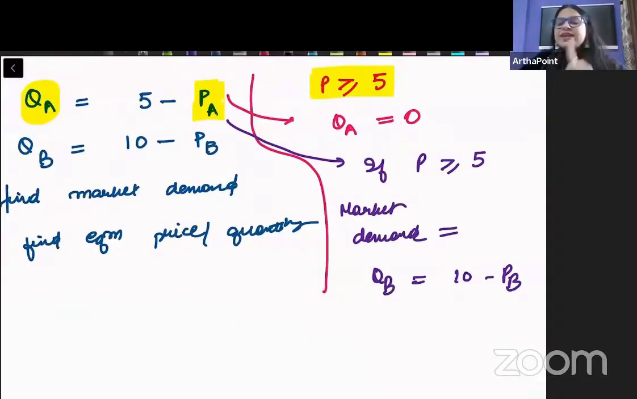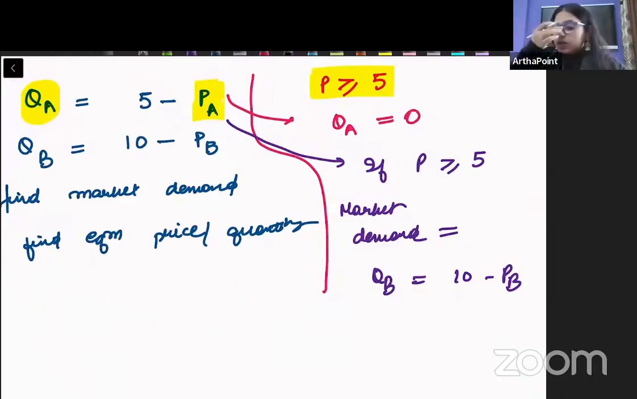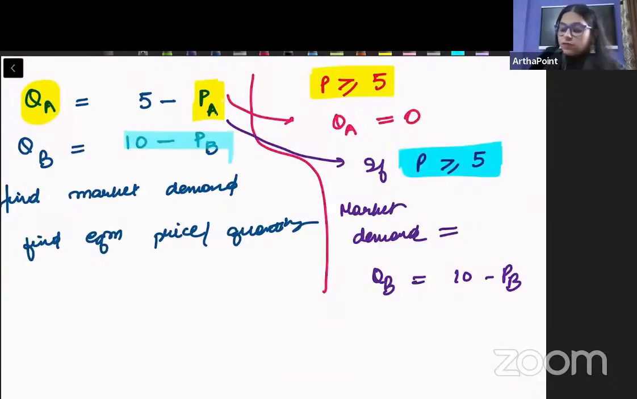So I cannot just directly add. I cannot just say, okay, the market demand curve will be 15 minus P_A minus P_B, something like that, or you can just bring price on one side and just add the quantities together. We can't do this. We need to see what is going to happen to the demand post 5, and if the price is greater than 5, then my market demand is only going to be the demand of individual B. And this has been asked multiple times in DSC. In earlier days, this was a very common question in DSC.